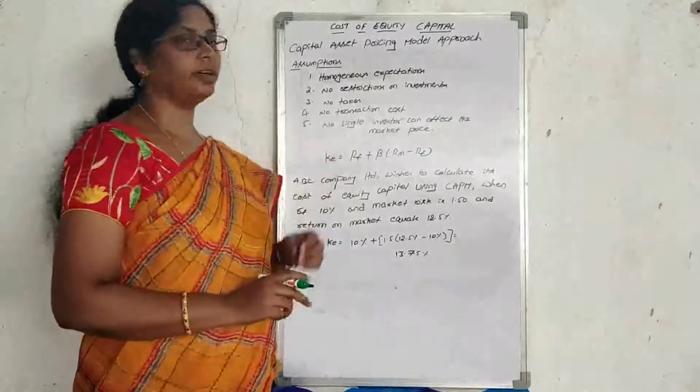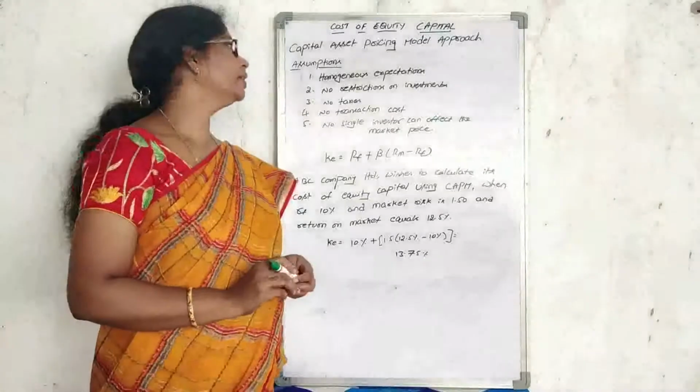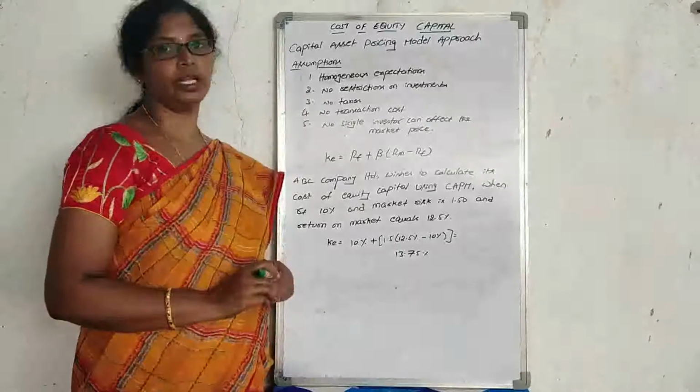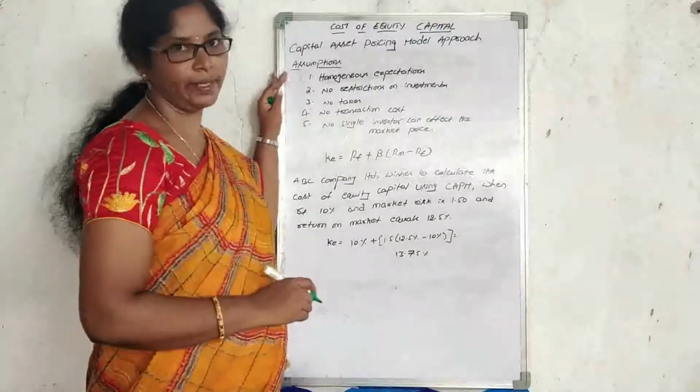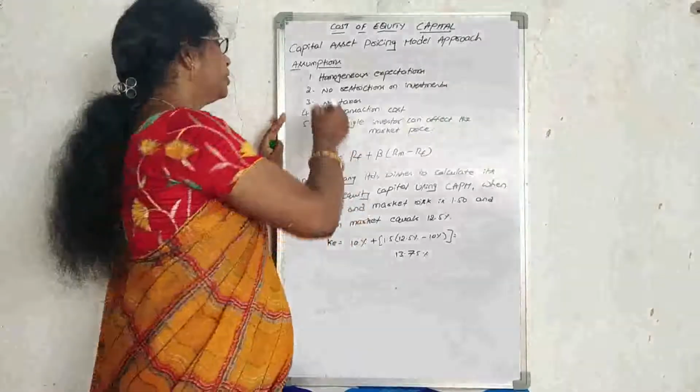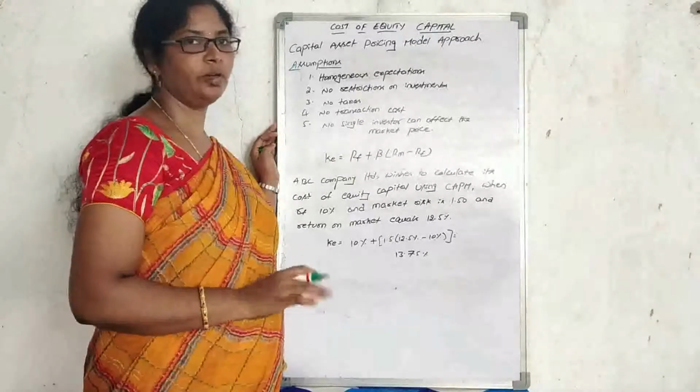Today's session I am going to give the explanations on the cost of equity capital. For determining the cost of equity capital, we can use the CAPM method, the Capital Asset Pricing Model approach. Before explaining the CAPM method, I want to give some assumptions, because without those assumptions, we can't do anything.